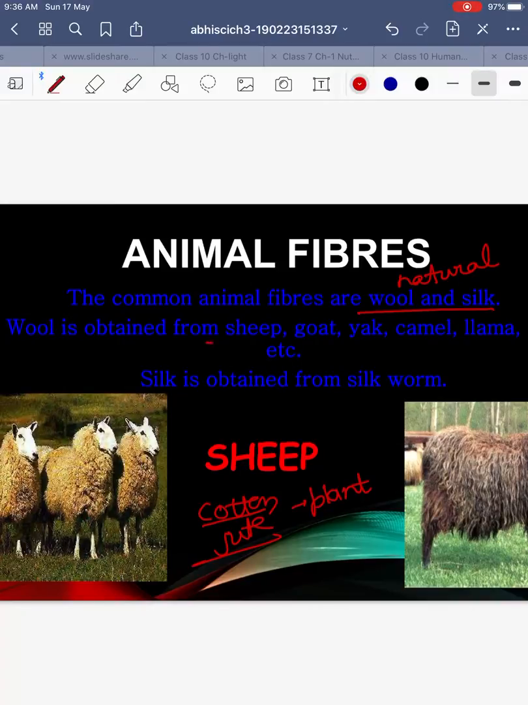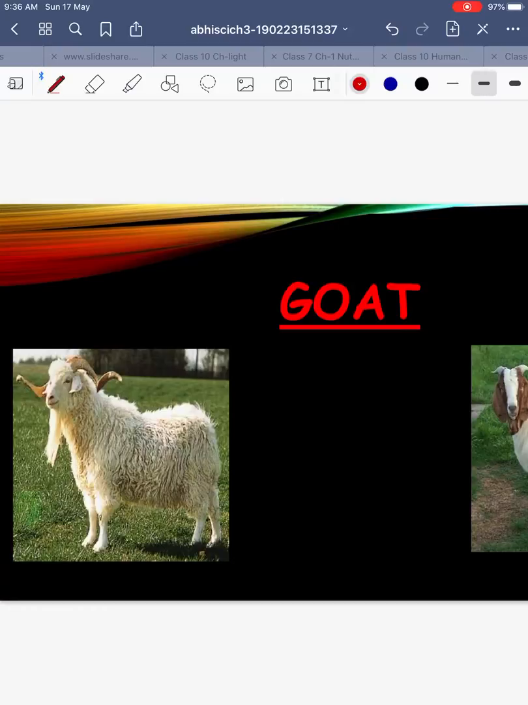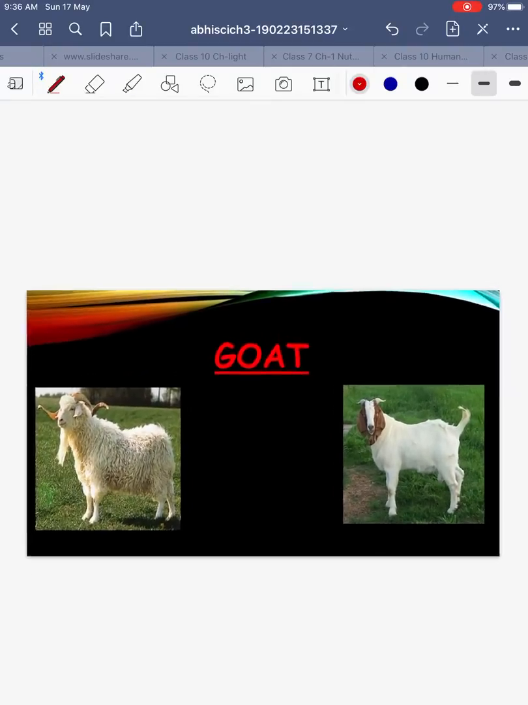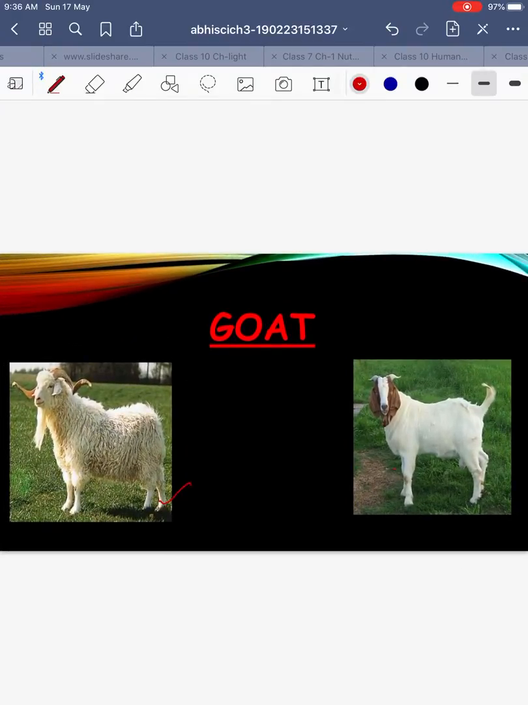So wool is obtained from sheep, goat, yak, camel, llama and alpaca. There are two breeds of camel which give us a good variety of wool. Silk, we know, is obtained from the silkworm. Goat, as you can see in the picture also, gives a good variety of wool. See, there is a difference in the texture of wool.